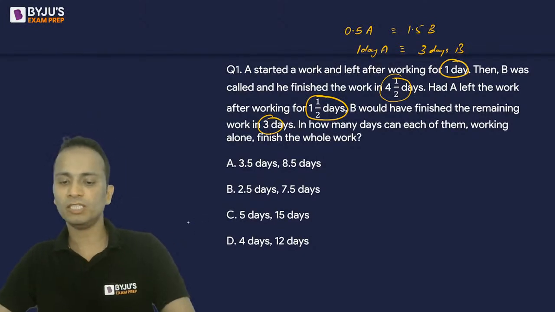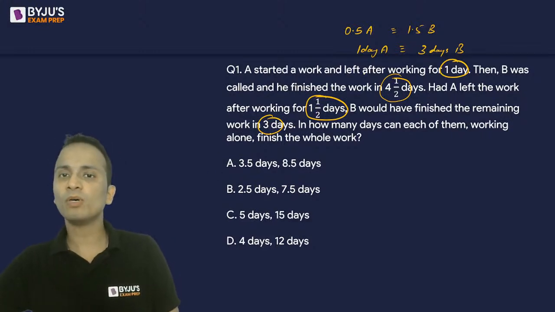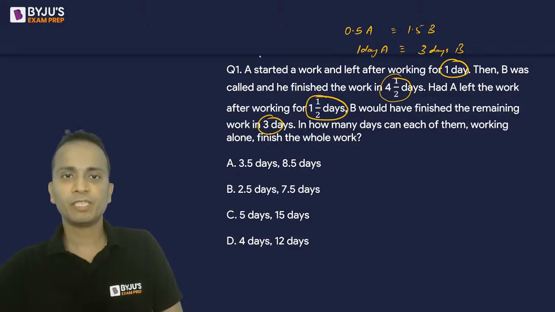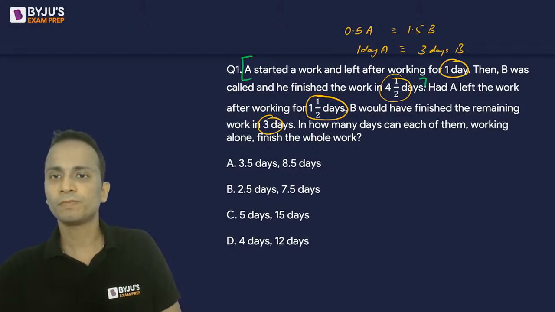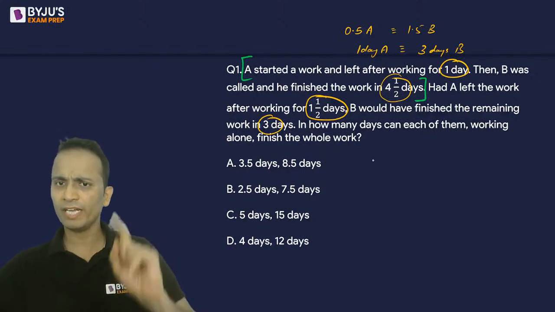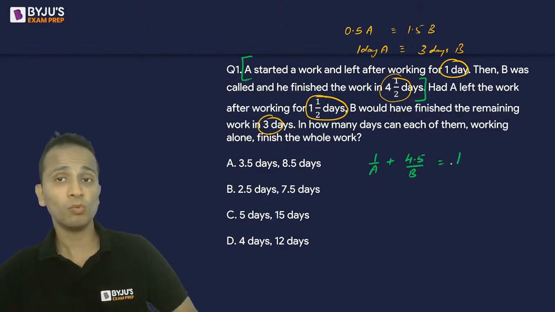अब क्वेश्चन बहुत इजी है, राइट? अब देखते हैं. Now A started a work and left after working for 1 day. Just consider this portion of the statement. So A ने 1 day के लिए काम किया. So 1 day work of A plus 4.5 days work of B is equal to the total work.